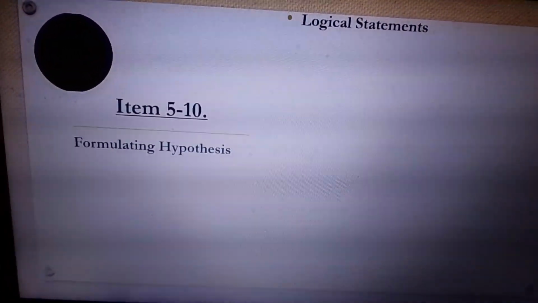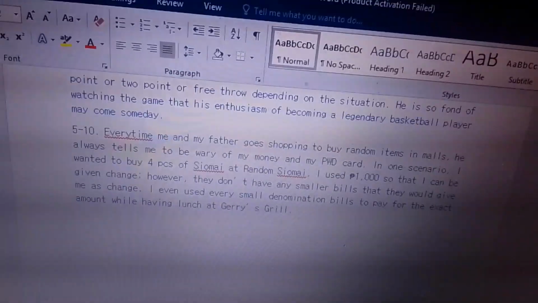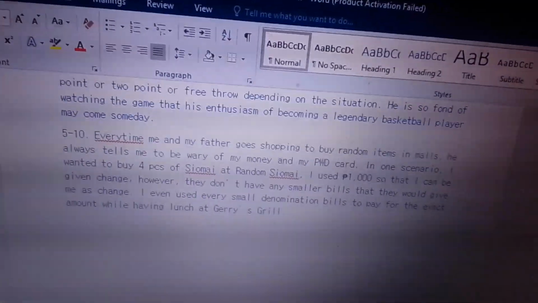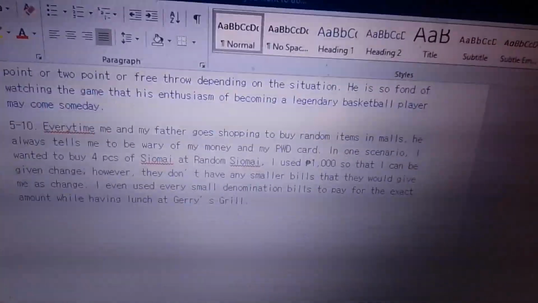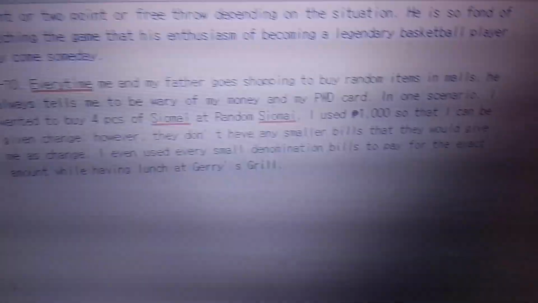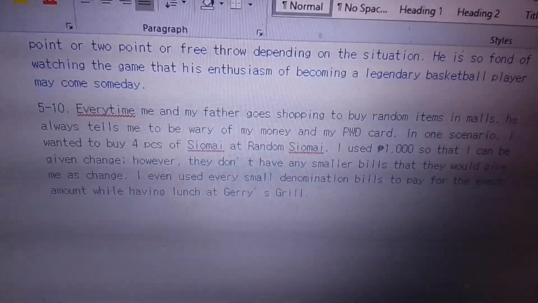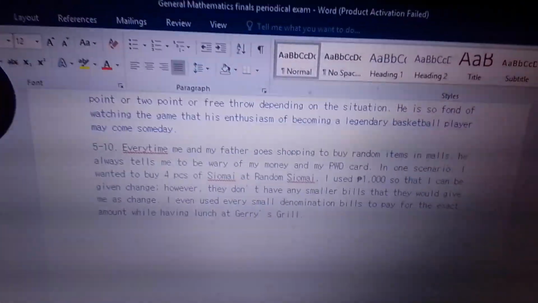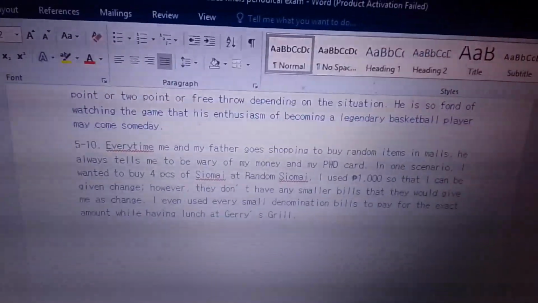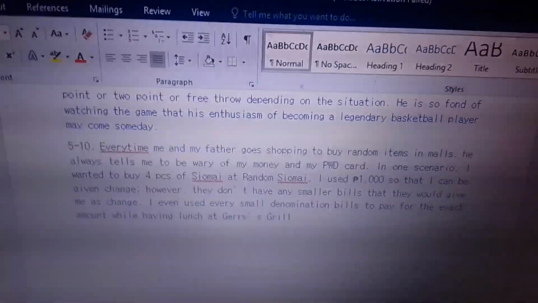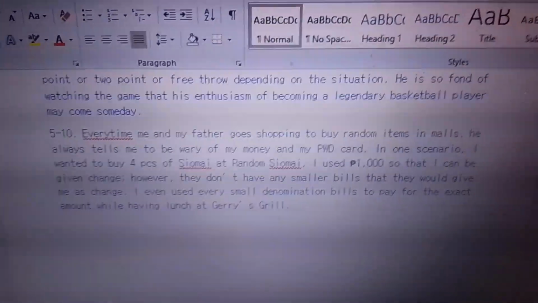Here we go. Every time me and my father go shopping to buy random items in malls, he always tells me to be wary of my money and my PWD card. Ayan! Did you know that I have a PWD card? Kasi nga may autism ako. So therefore, kailangan ko ng PWD sa pagbili ng mga items, at for extra discount. So my dad said, di ba, sabi niya, Rafi be very careful with your money dahil you have PWD at saka may pera ka. So, ingatan mo yung pera mo and for the rest of the people.